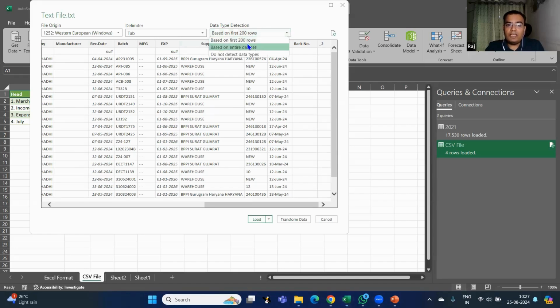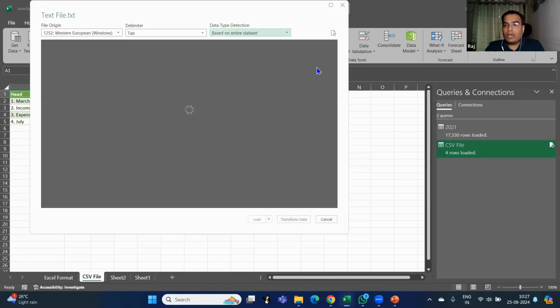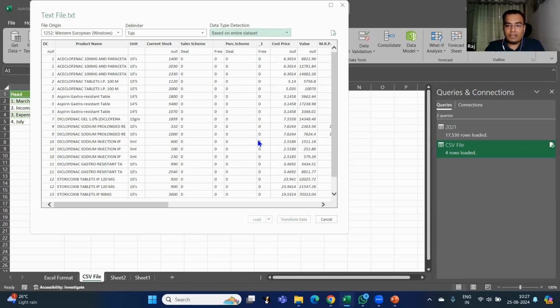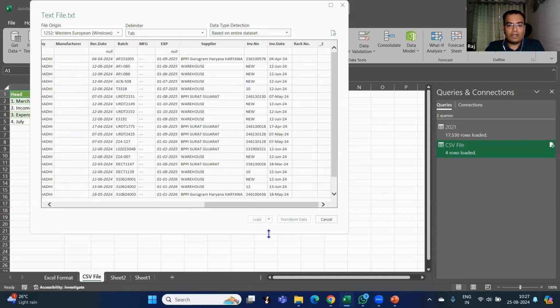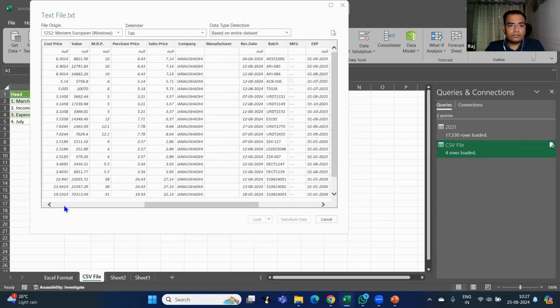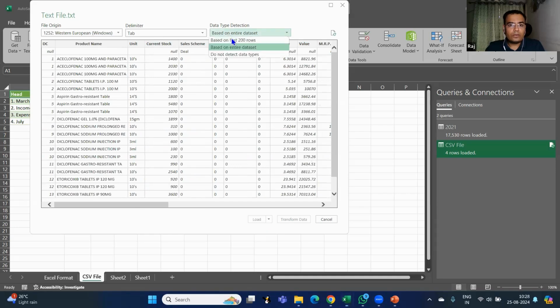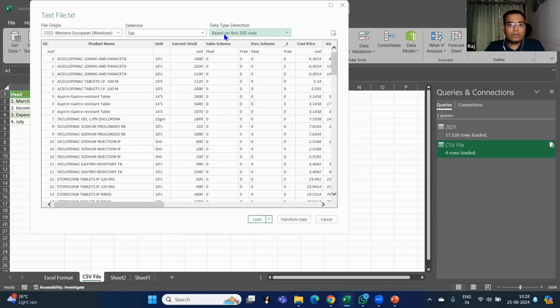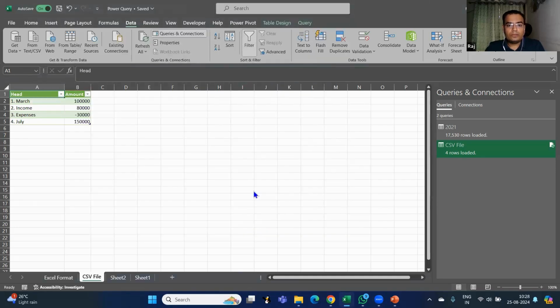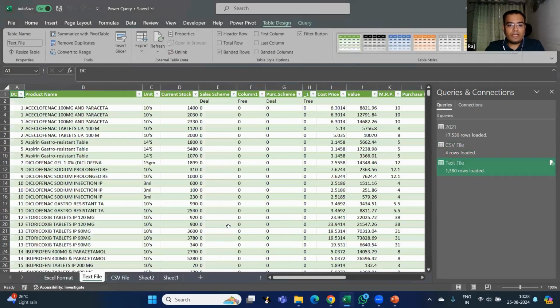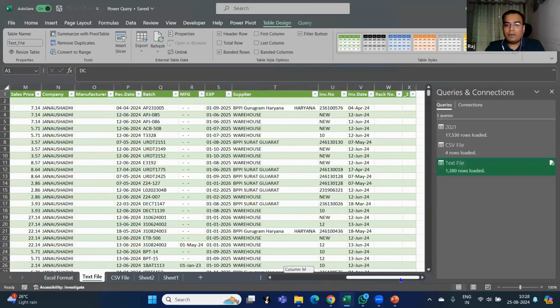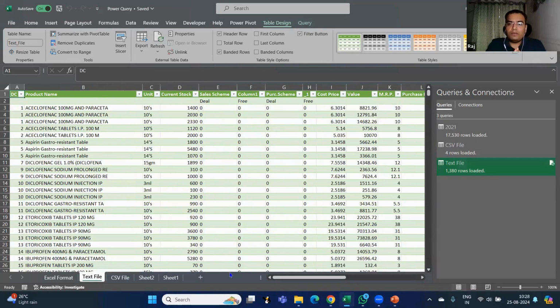Here we have an option of how many line items you want. So always prefer based on the entire data set. So I'm going to take the entire data set into this file and let me just load it. So in this way, I can load the data from a text file. So till now, what we have seen is loading the data from an Excel file, CSV file, and text file.